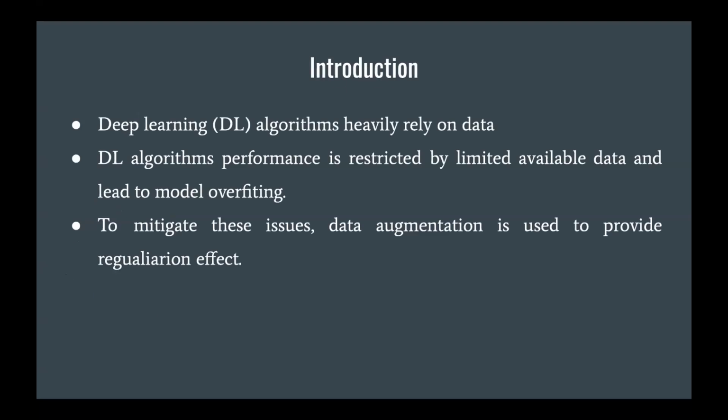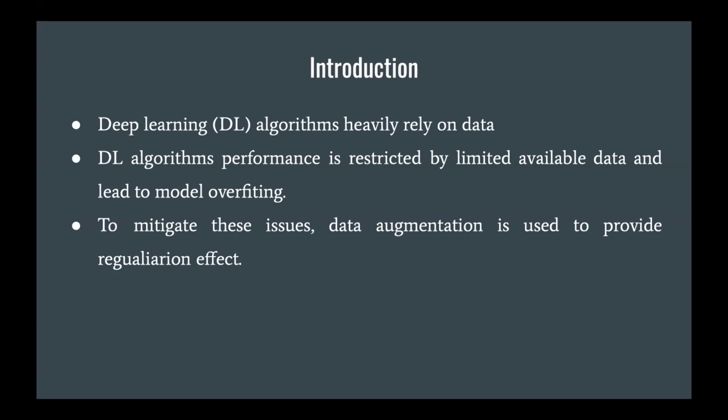Okay, so let's start with the introduction. As you all know, deep learning algorithms are data hungry. They require a lot of data to give the desired accuracy. But data is very limited, and more importantly, deep learning algorithms require labeled data. Labeling data is very expensive, a tedious task, and very time consuming.